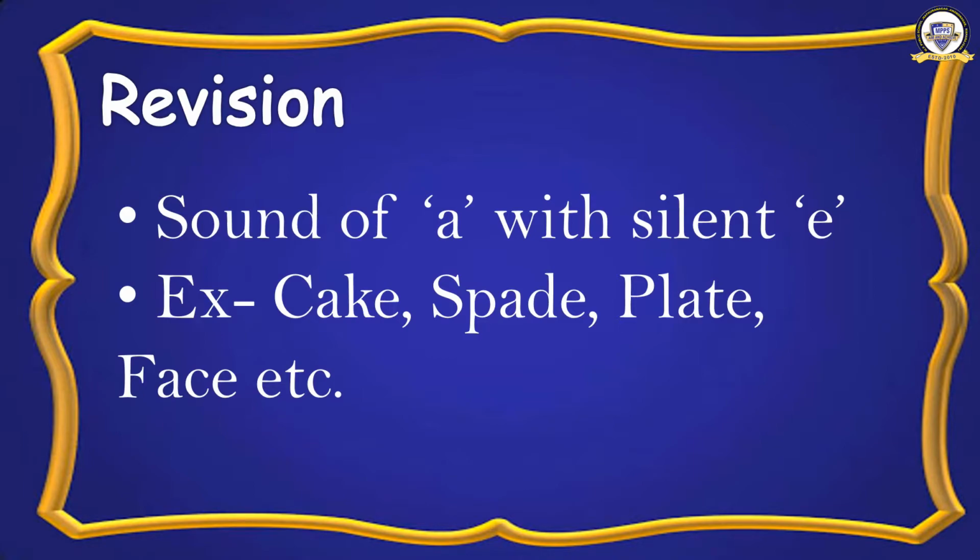A sound is coming. E is written, but we are not pronouncing that letter. Next example is plate. A sound is coming, but we are not speaking the sound for E. Last example is face. A sound is there, but E is silent. This is what we learned today.